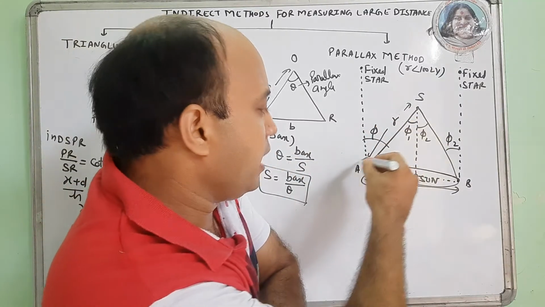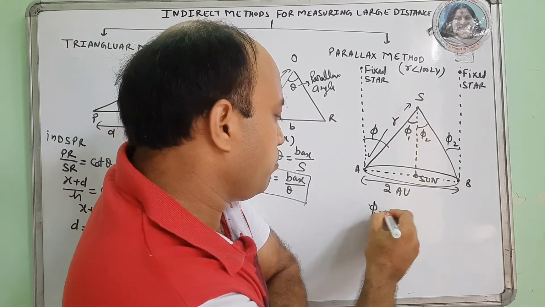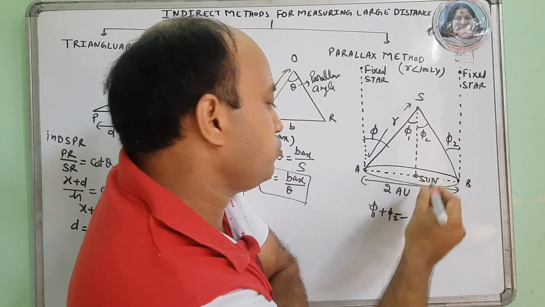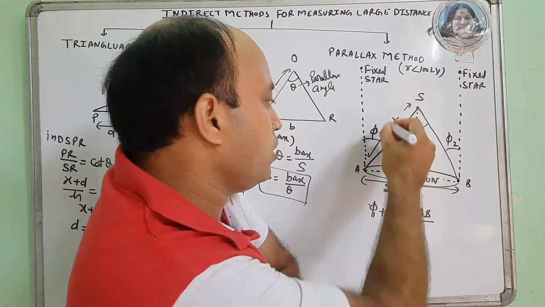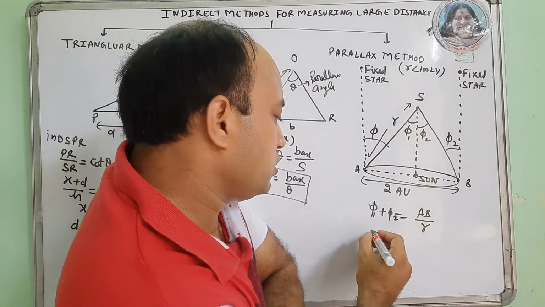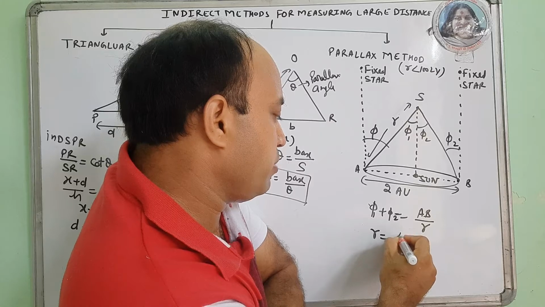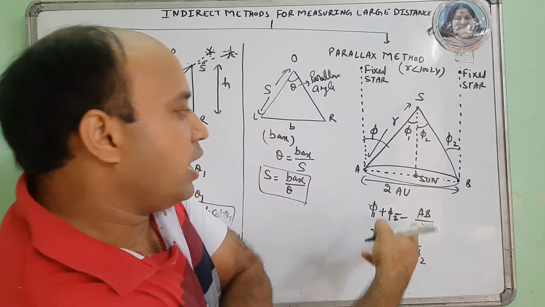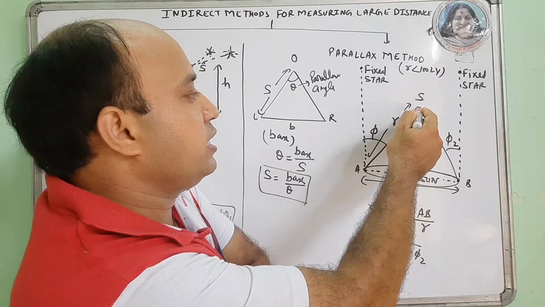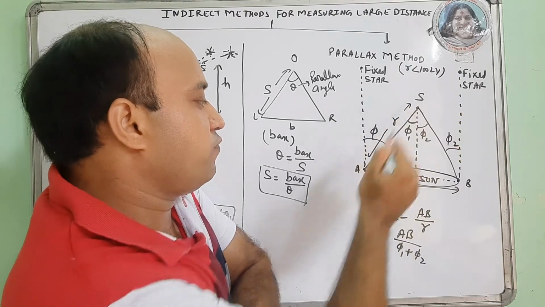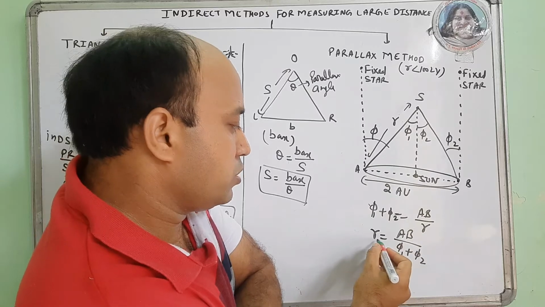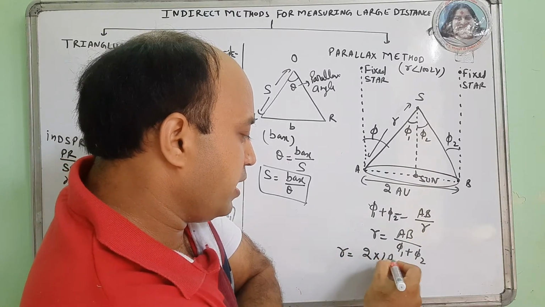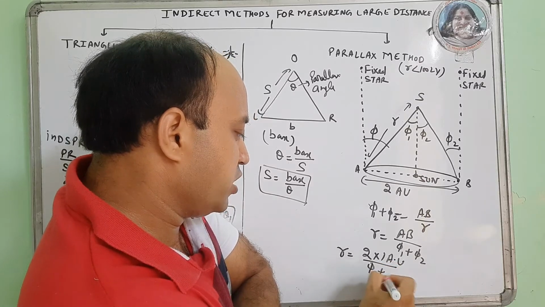So I will substitute phi 1 plus phi 2 as theta, equal to arc length upon this distance R. I will assume AB as the arc length, and R is the distance of that star from the Earth. So R is AB upon phi 1 plus phi 2, which is 2 into 1 AU upon phi 1 plus phi 2.